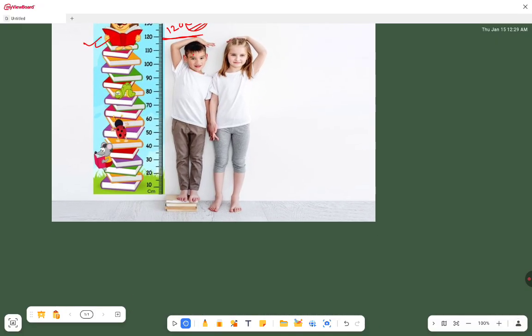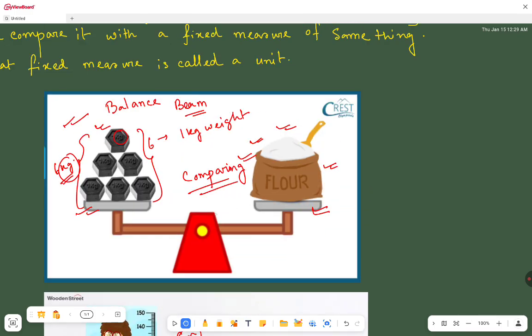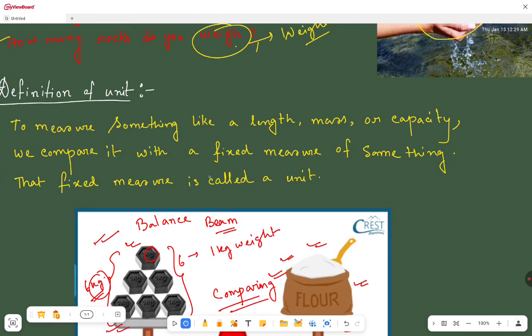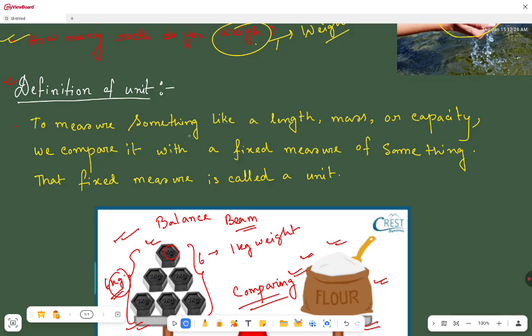What is a unit? I am again repeating the definition of unit: to measure something like a length, mass or capacity, we compare it with a fixed measure of something, and that fixed measure is called a unit.